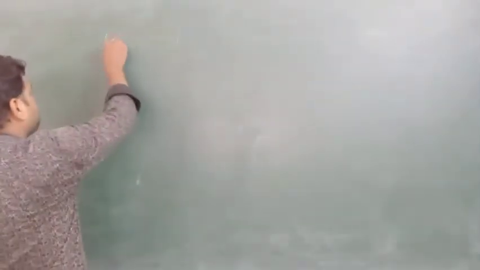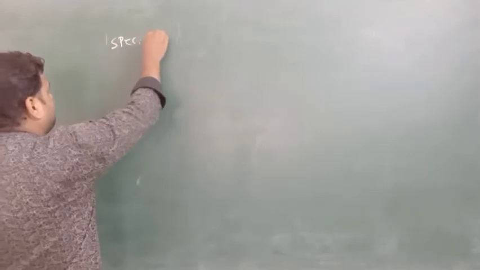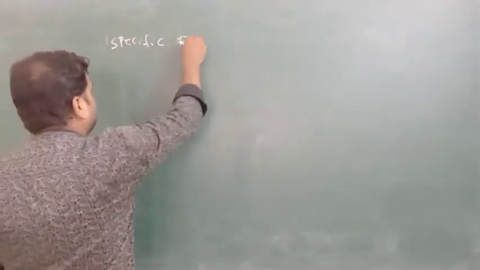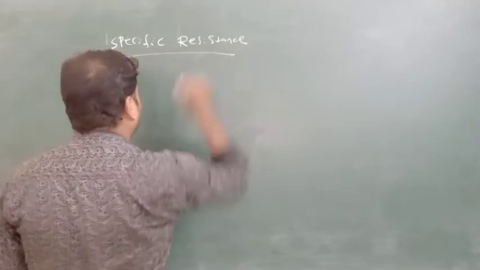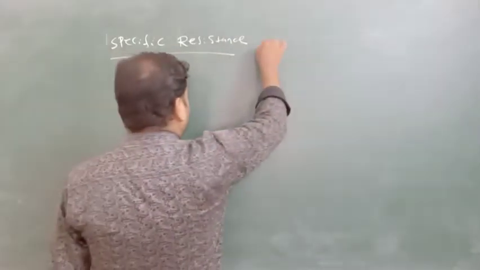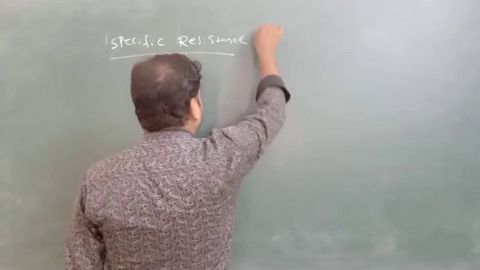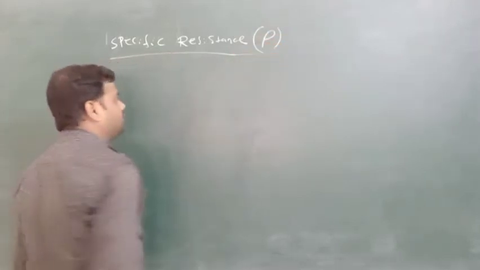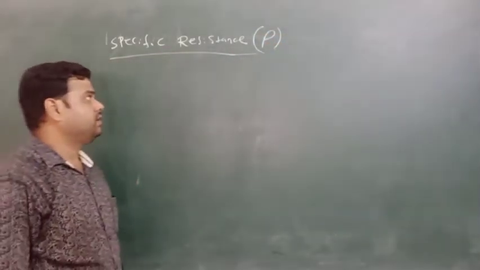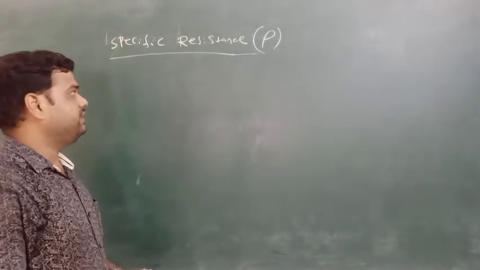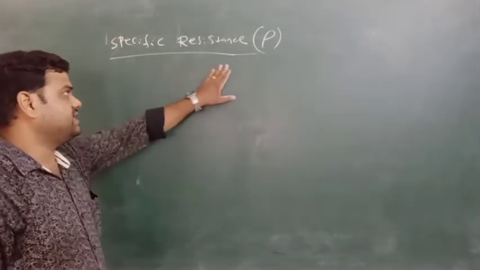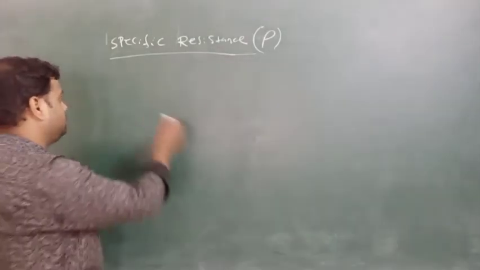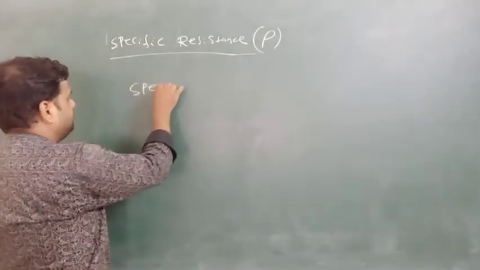So specific resistance, we know, is denoted as rho.